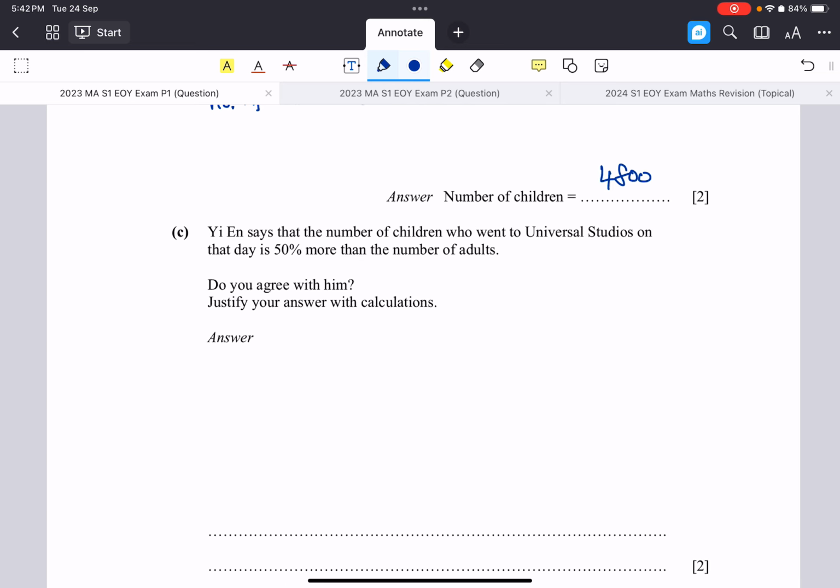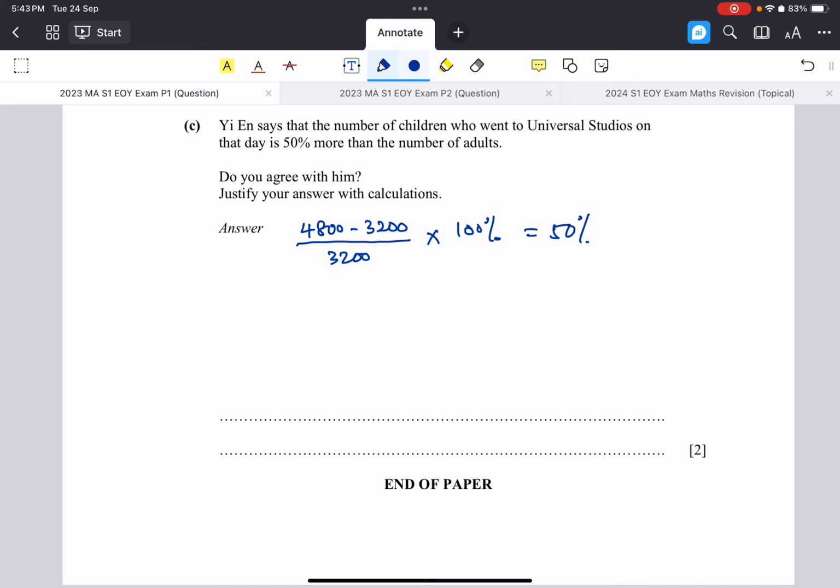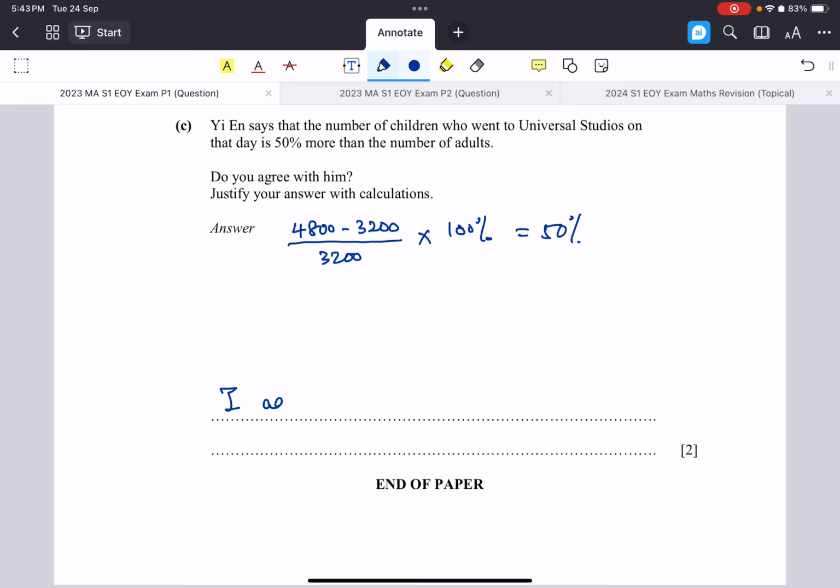But see, Ian says that the number of children who went to Universal Studio is 50% more than the number of adults. Do you agree with him? Okay, so let's check. We find the number of children minus the number of adults, which we already know, over, well, we are comparing it to adults, right? And see whether the children has more. So the original is the number of adults, and we multiply by 100%. So this gives us 50%, right? So I say, I agree.